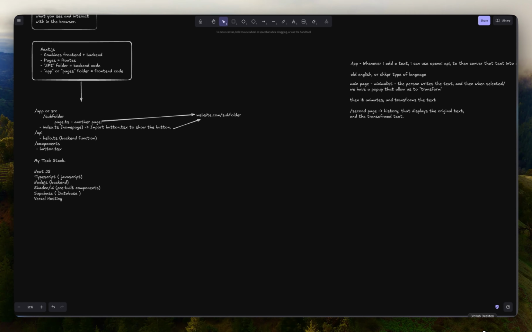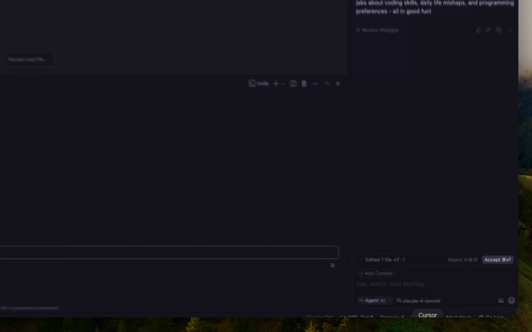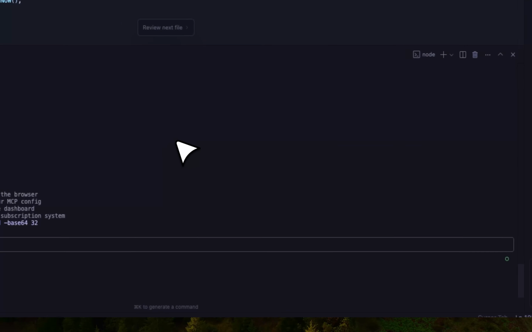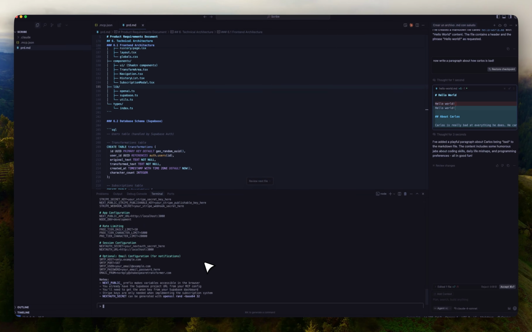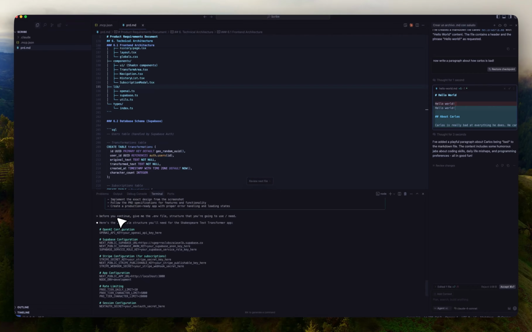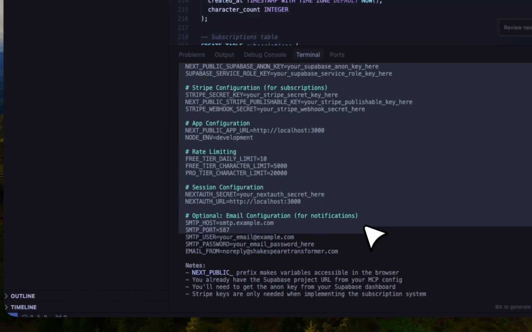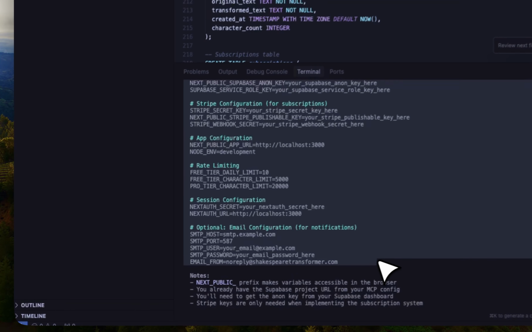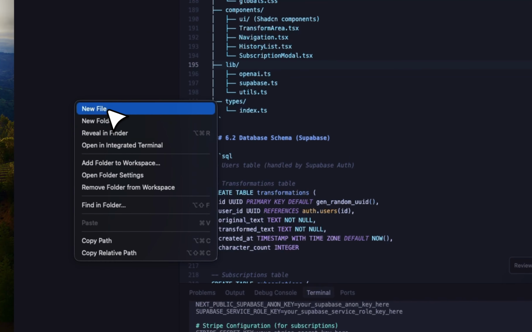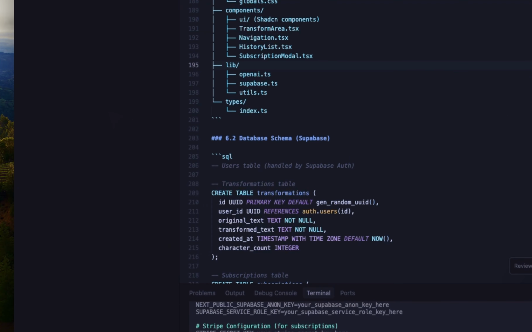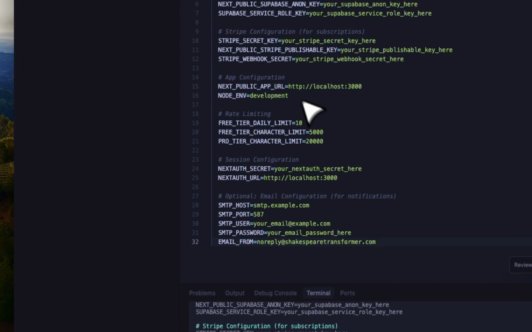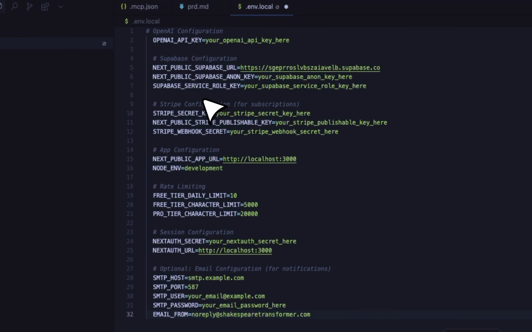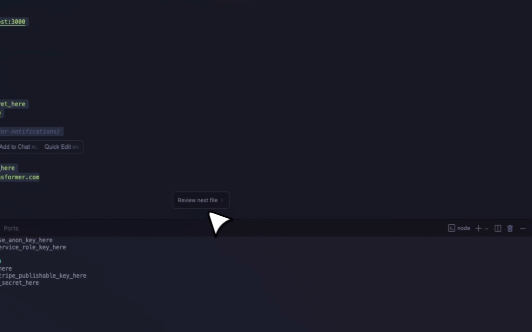So it's just a way for you to protect your keys, and also for you to create the connections, because, for example, for Claude Code to be able to know what your Supabase is, you need to give it the reference and so on. So I'm going to grab this .env file that it gave me. And we don't need the majority of these, to be honest. So I'm just going to do a .env.local, and I'm going to paste it. And the ones that we need from here is just going to be this.